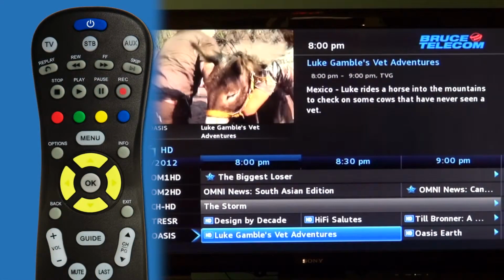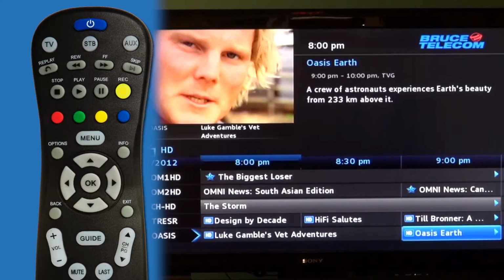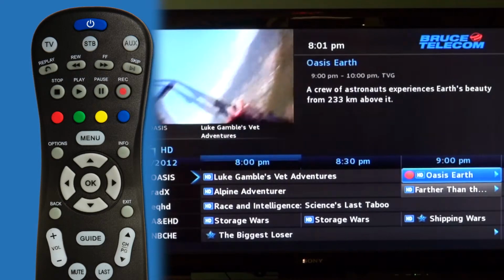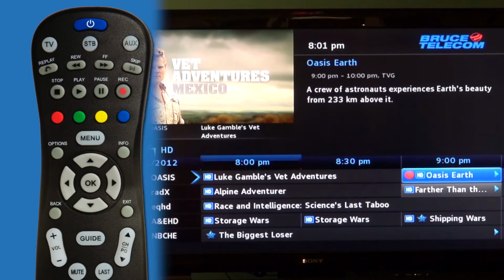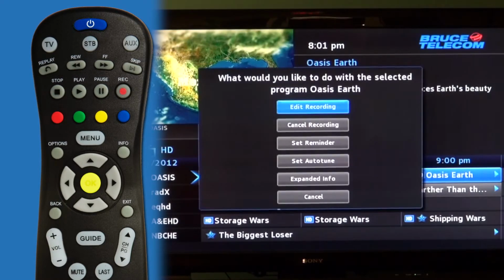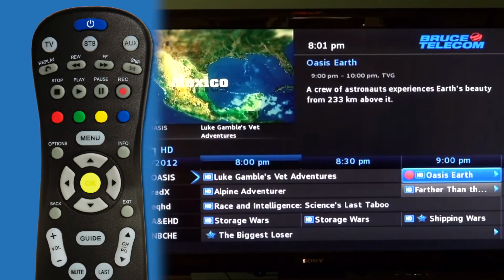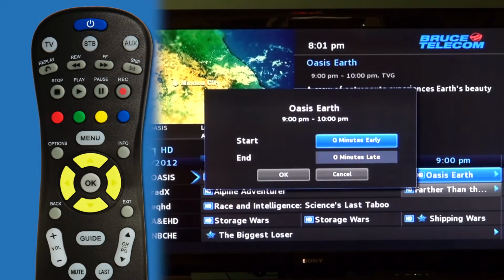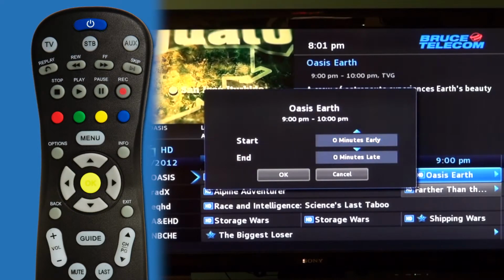To record through the guide, highlight the program and press the record button. Now that show will record once only. To edit the single recording, press OK, and a sub-menu appears. Select Edit Recording, and you can edit so it starts early or ends late.